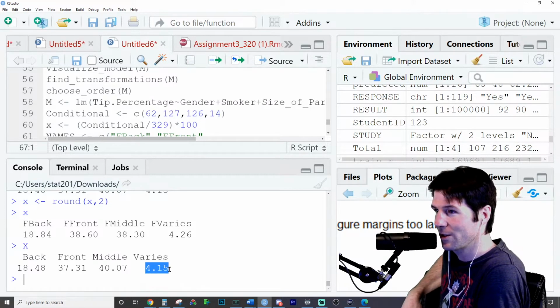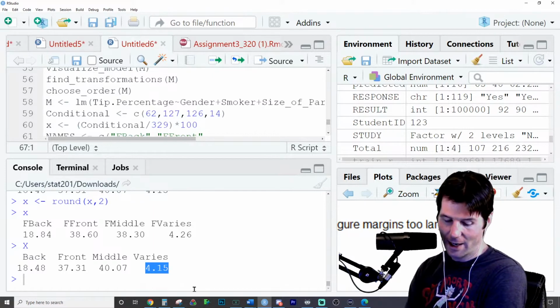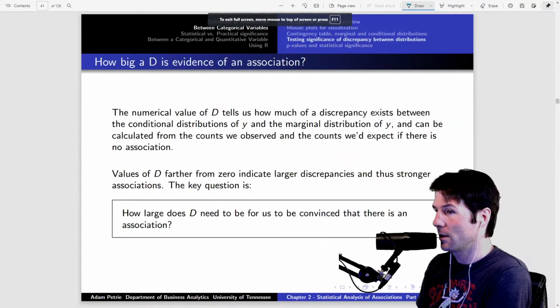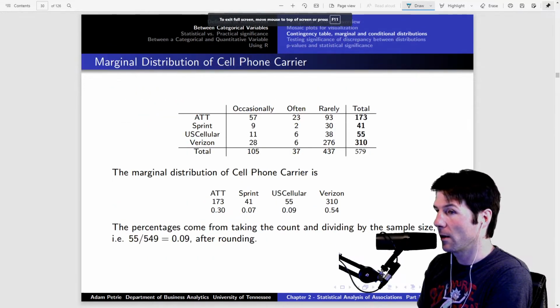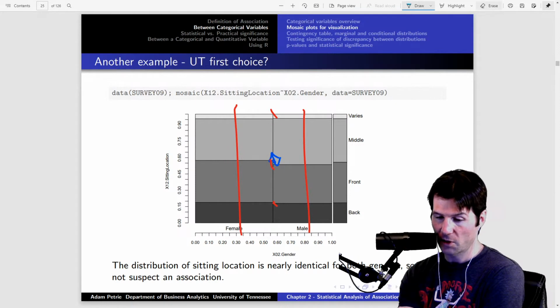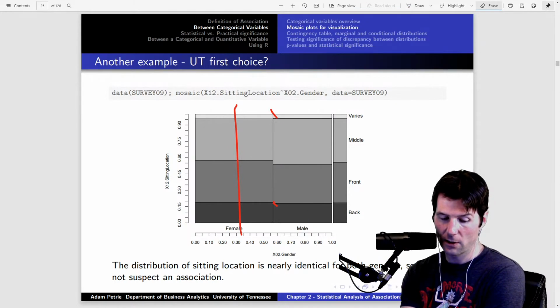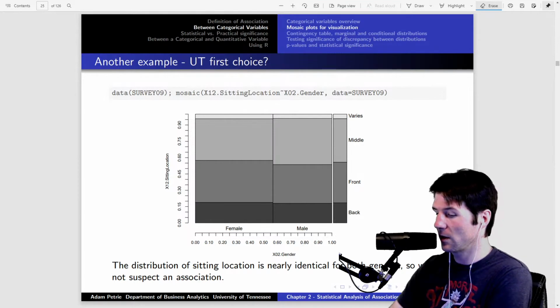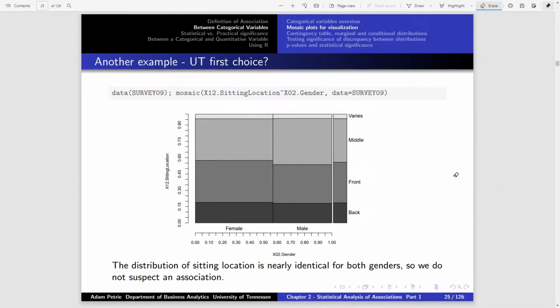Does this make sense here, Trace? I didn't directly say the answer, but I think you're kind of seeing it. And one thing I love is this, what we're talking about right here. If you look at the visualization of this, you can kind of see what's going on. You can see if much of anything is going on between the two. I mean, there's small differences, but those differences are probably due to random chance.